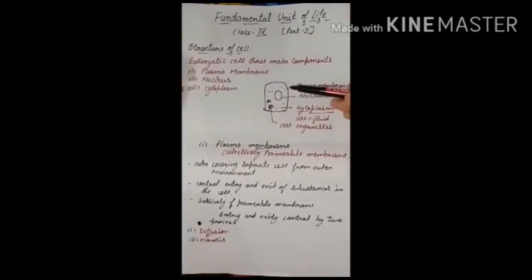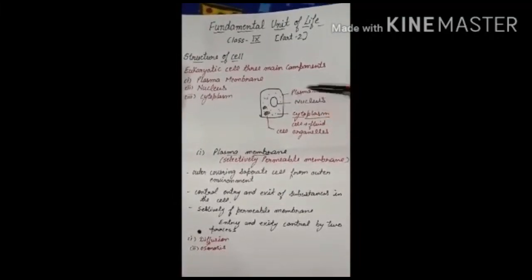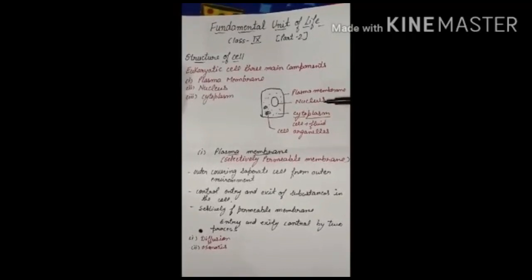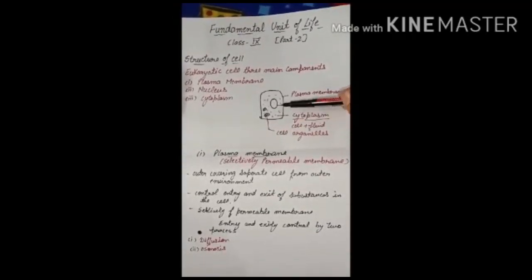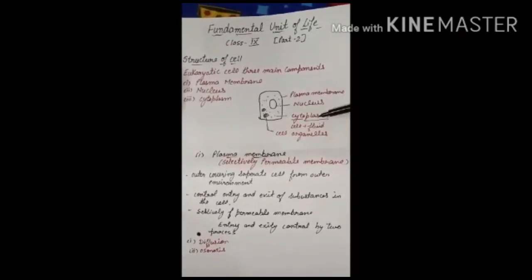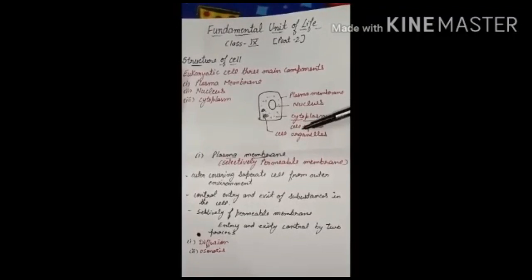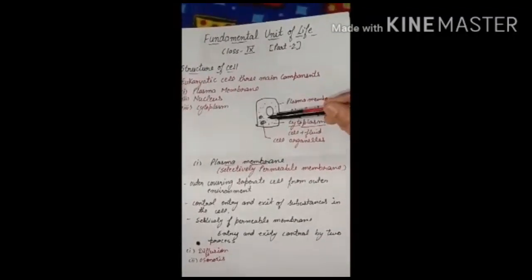Then in the center we have the control room of the cell, we call it the nucleus, and the plasma membrane encloses the matrix, or the jelly-like fluid in the cell, and this jelly-like fluid is called cytoplasm. Cyto means cell and plasm means liquid, meaning cell fluid is called the cytoplasm.